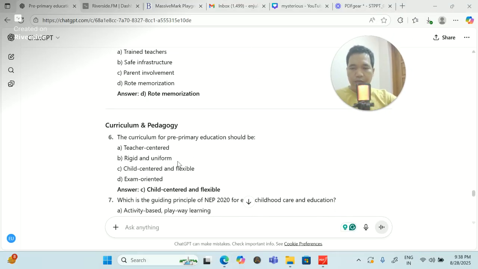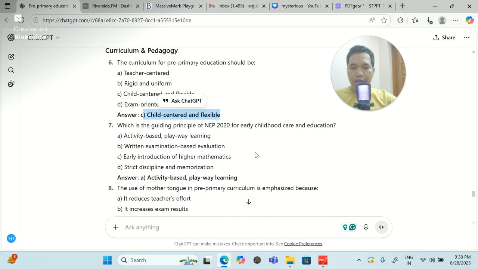Curricula and pedagogy: you can read here, the curriculum for pre-primary education should be what? Teacher-centered, rigid and uniform, child-centered and flexible, or exam-oriented? Obviously, it is child-centered and flexible. So these things are very crucial and important that you should know.